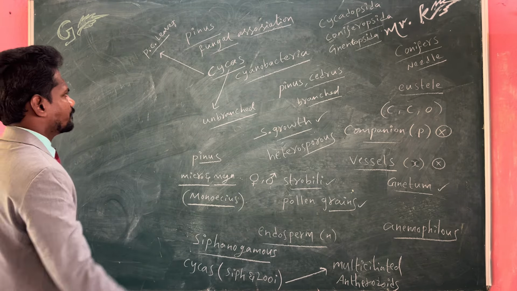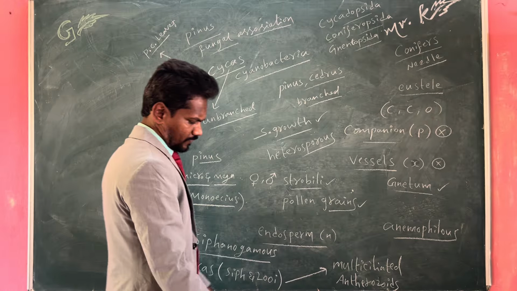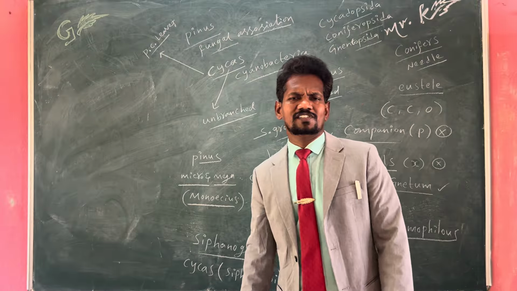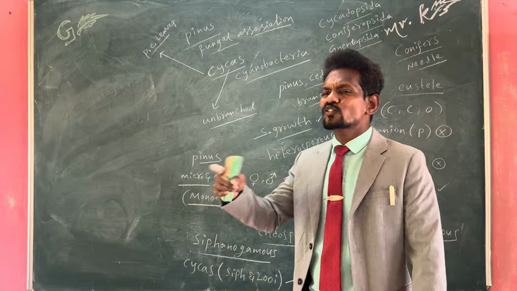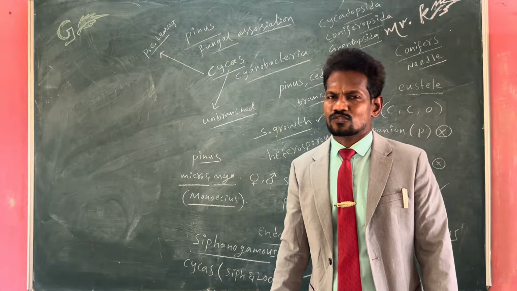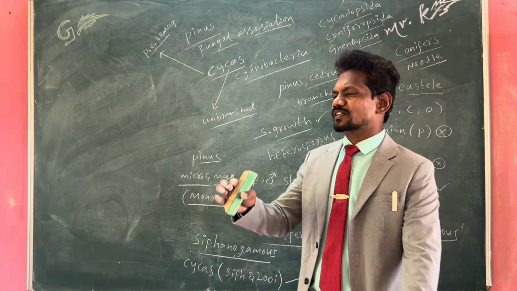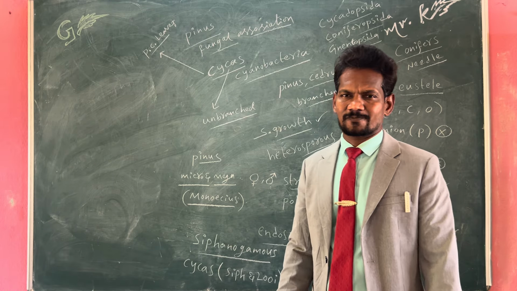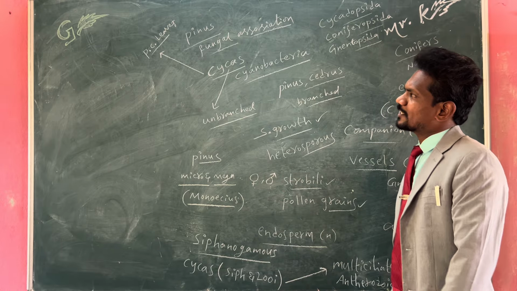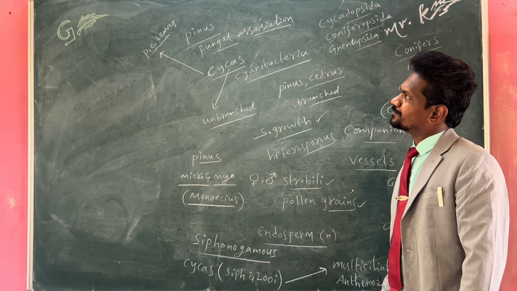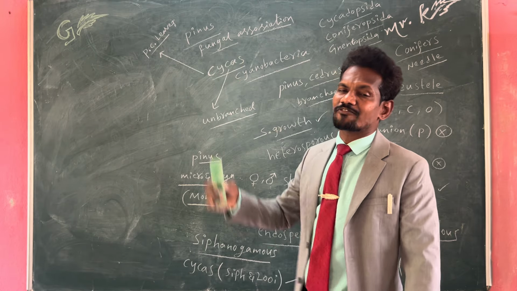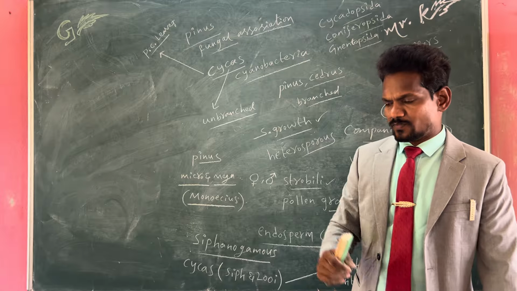Coming to the next one. Generally, in dicot plants, especially angiosperms, root nodules can be seen. Rhizobium and legume plant root association form the nodules, root nodules. This association together is called symbiosis. Same like in gymnosperms also, especially Pinus. The Pinus plant has a fungal association.